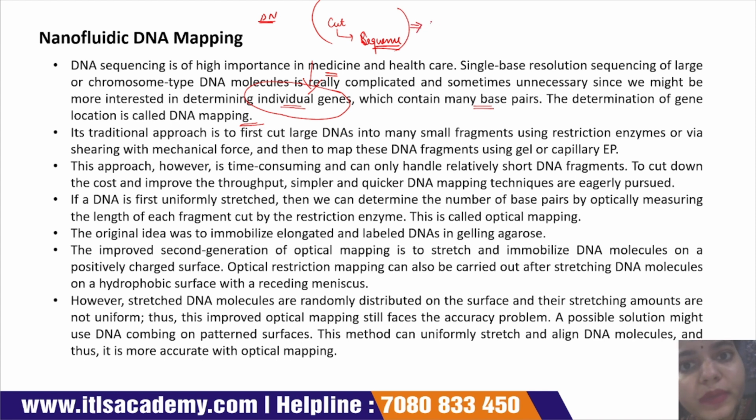If the genome is small, then we can easily sequence the DNA. If the DNA is large, then it becomes complicated to sequence the whole genome. That's why here we use nanofluidics to map the DNA.